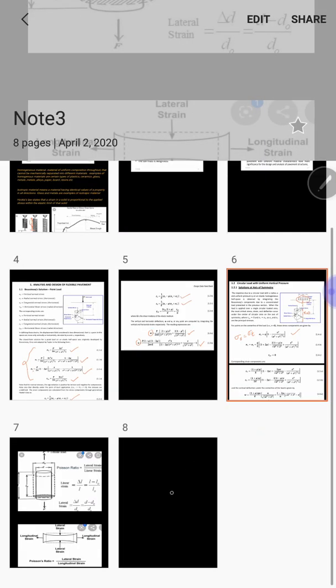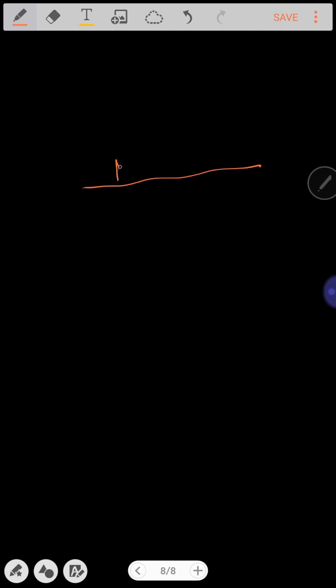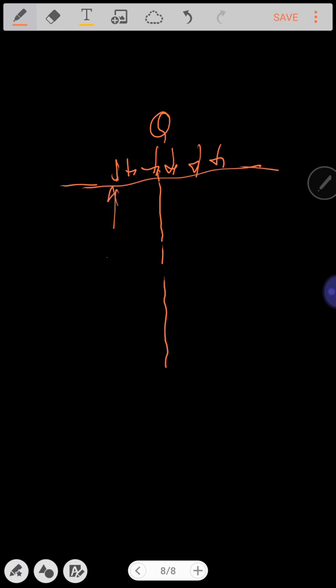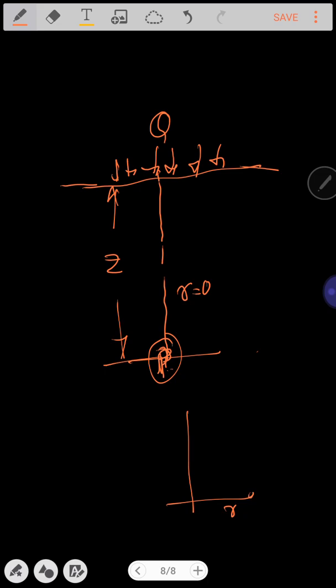Suppose you see a uniformly distributed load, let us say q, at the central point of this circular load in the z direction, point P is acting with radial distance r equal to 0, because in the previous case we saw point P located somewhere at a distance r when the point load was present over the surface of the semi-infinite layer.